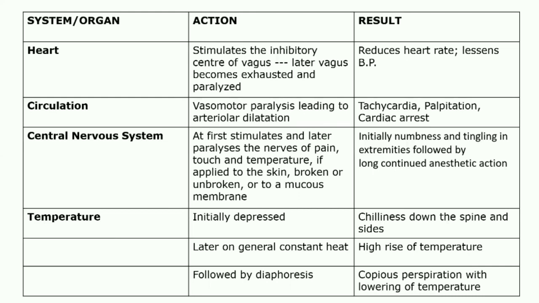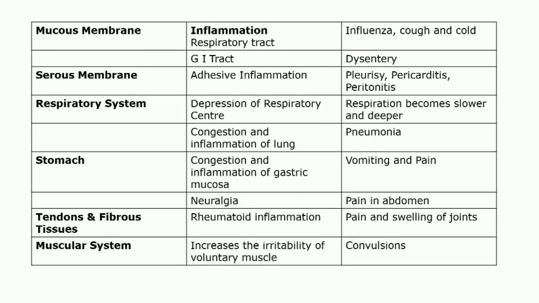It acts on mucous membranes. On mucous membranes, it causes inflammation. If there is an inflammation of the respiratory tract, it leads to influenza-like symptoms like cough and cold. And if it causes inflammation of the GIT, the gastrointestinal tract, it leads to dysentery. It also acts on serous membranes, which leads to adhesive inflammation, and it shows pleurisy, pericarditis, and peritonitis.